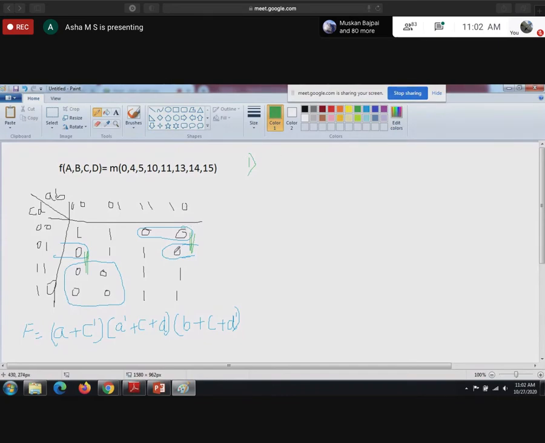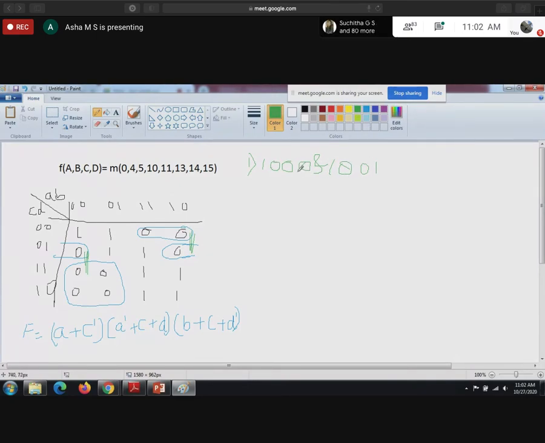See, these two combinations. So what is the combination? 1000 and 1001.